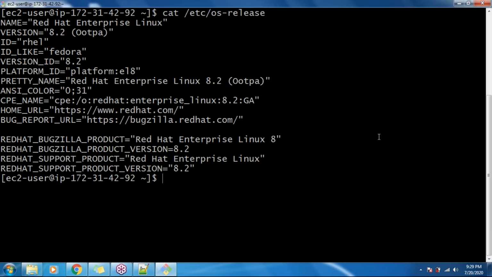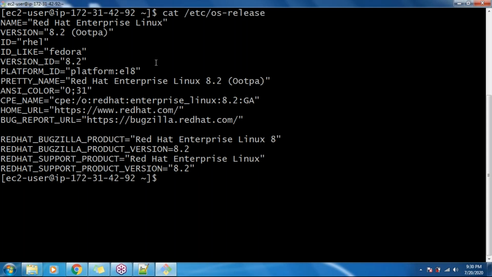Okay, fine, guys. Is it task based? No, it is free. So basically, as I told you, you require a PEM file. Without that PEM file, you cannot log in to this machine.